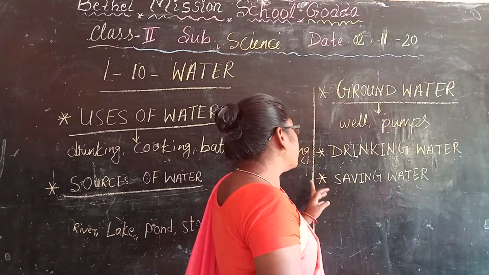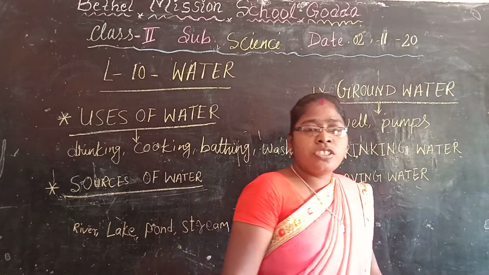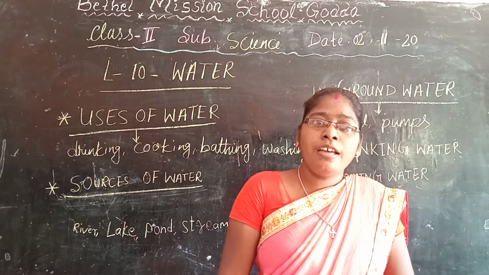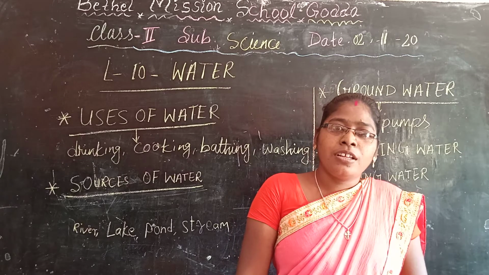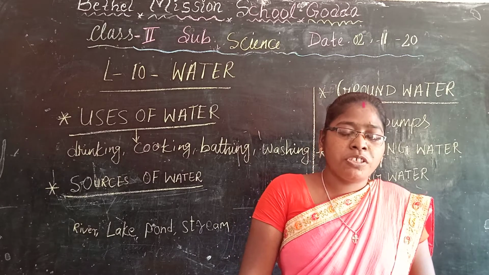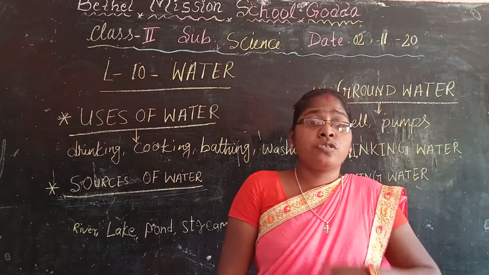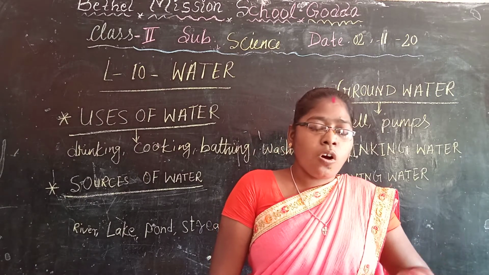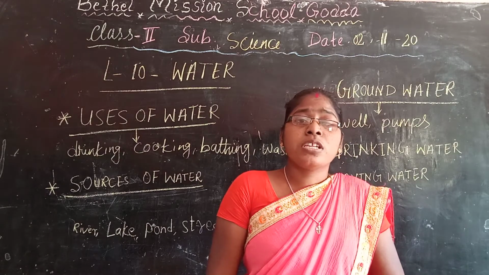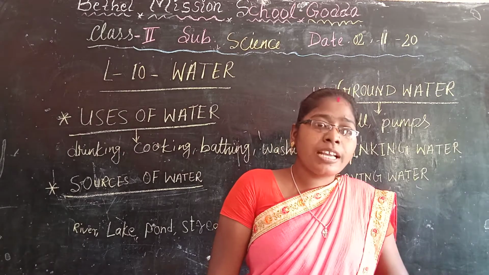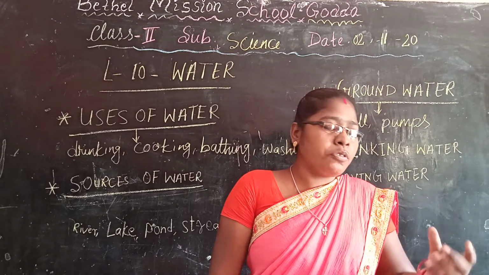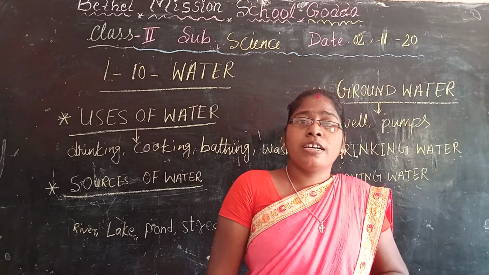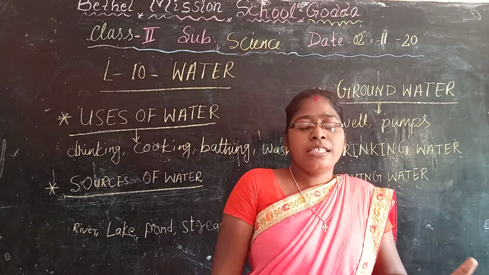Now next is saving water. Children, water is very precious. We should not waste the water. Or should we waste the water? No, we should not waste the water. After using the tap, we have to turn off the tap. For drinking water, you have to use a glass. At the hand pump also, don't waste the water. Take it in a water bottle or glass, then you drink.